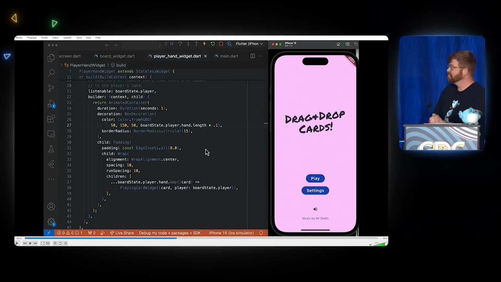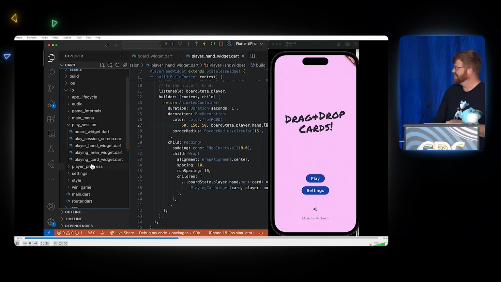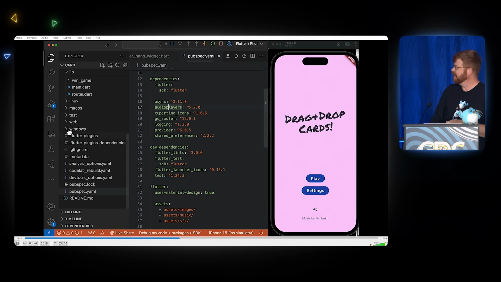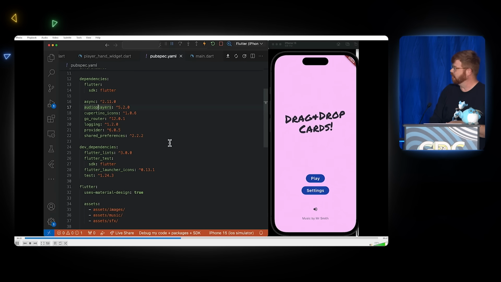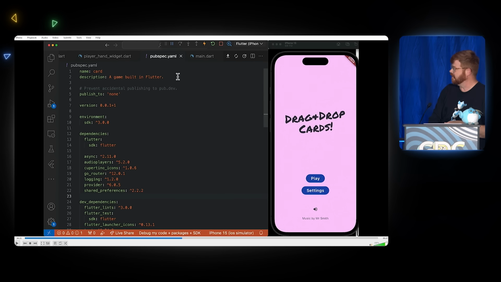But yeah. So let's talk about how the audio was done. Now that everybody's awake, let's go to the pubspec here. If you're familiar with a package.json file or something like that, where you declare dependencies and say this is what I am, my name and stuff like that. This is the dependencies list for this app. And you can see one in there, audioplayers. I think it's line 27. That's the plugin through which the audio is being done.